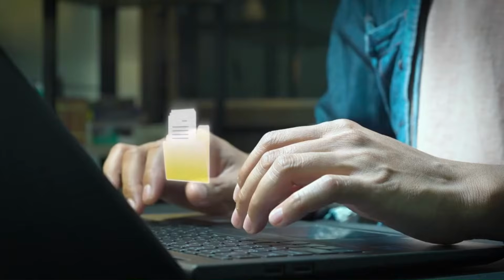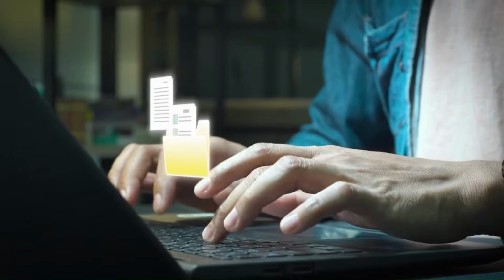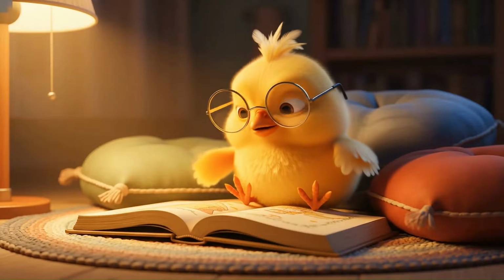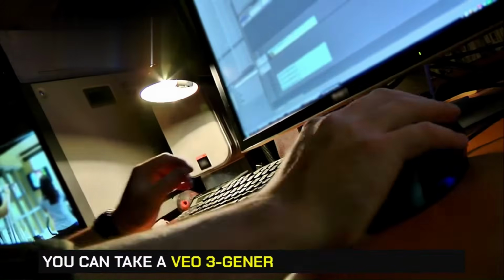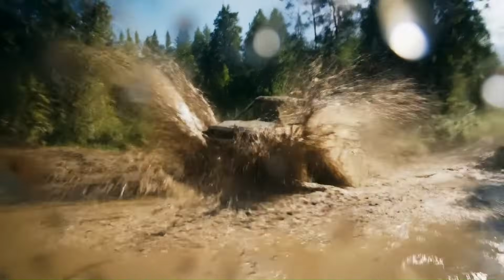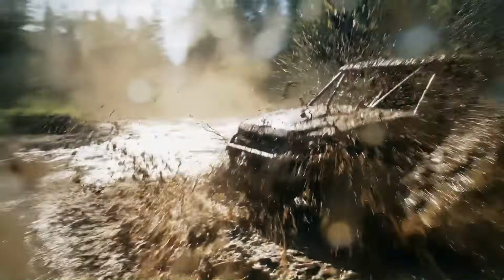Here's an example. Someone typed, a surfer riding a massive wave as the sun sets behind him, with orchestral music playing. What VEO 3 created looked like something straight out of a Patagonia ad. You can take a VEO 3 generated scene and edit it. Want to change the lighting? Just describe it. Need to change the camera angle? Just say it. Zoom in on her face as she cries. There's even built-in understanding of real-world physics and geography. So if you ask for a mountain biking shot in the Alps, VEO 3 gets the terrain, the lighting at that altitude, even how fast the rider should realistically move. So yeah, it's kind of a big deal.